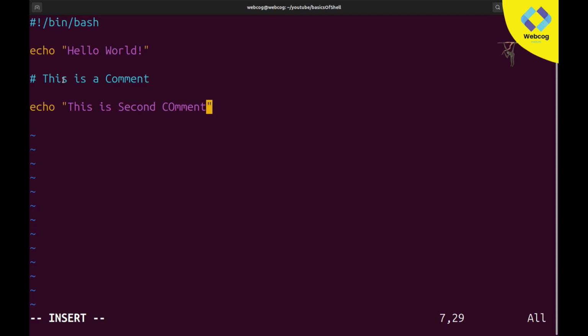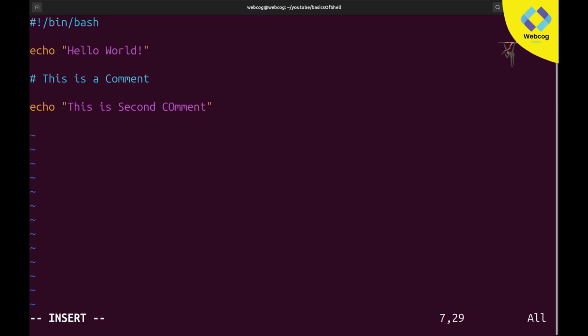So you can use comments for making documentation. You can divide your code into sections, like your first section is for your server, your second section is used for something else, and your third section of your file is for other logic. I mean you can write multiple logics, and for their clear understanding you can use comments.